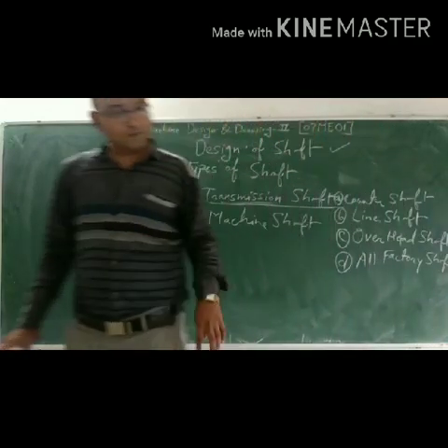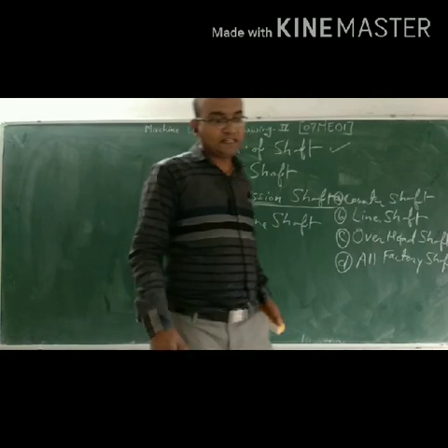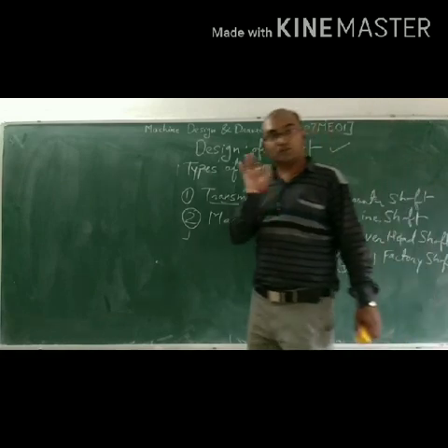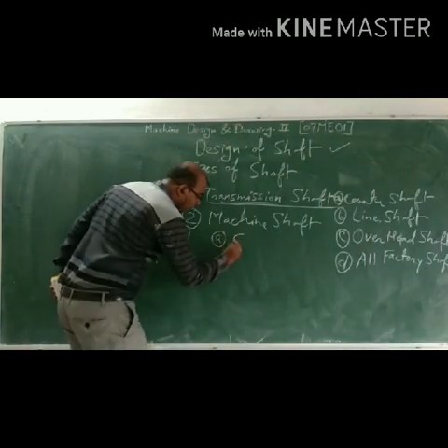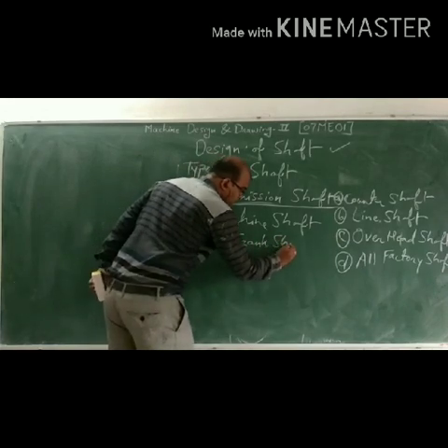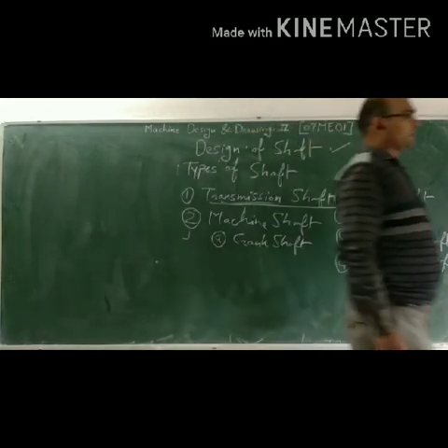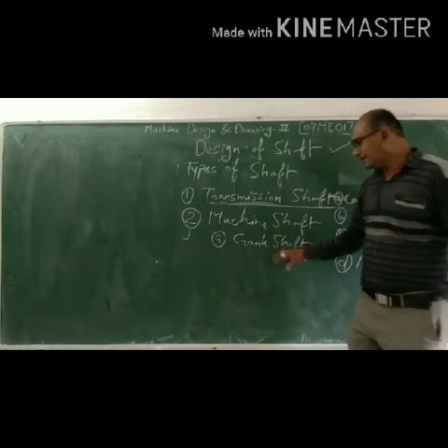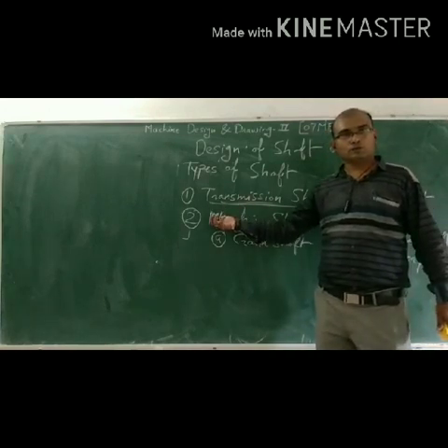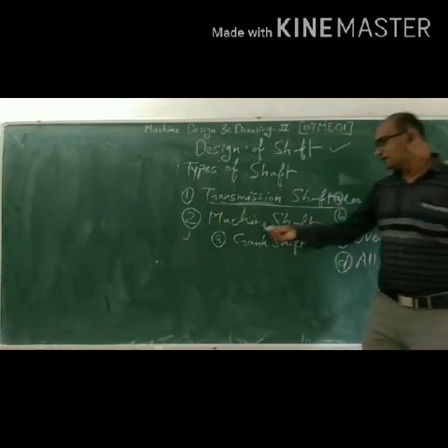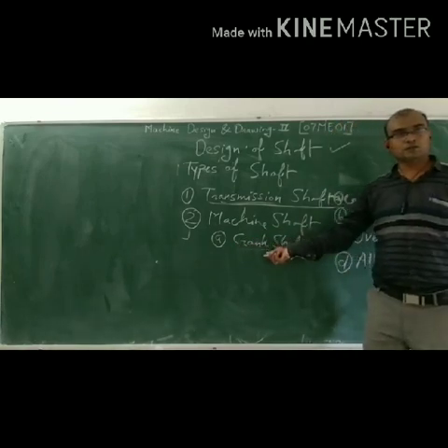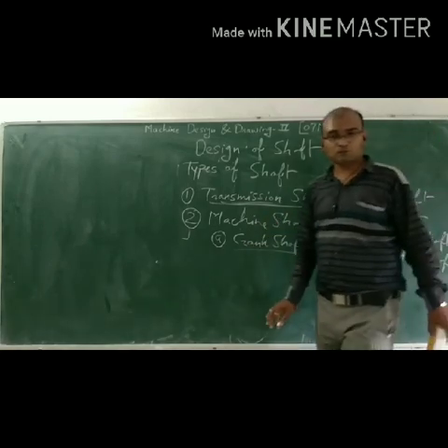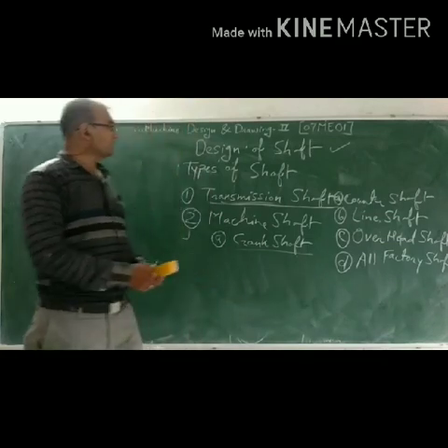In the machine shaft, the shaft forms an integral part of the machine itself. The crankshaft is an example of a machine shaft. We are all mechanical engineers, so we know the IC engine parts. In an IC engine, without the crankshaft, it cannot move. So the crankshaft comes under the machine shaft. Okay, so these are all the types of shaft.